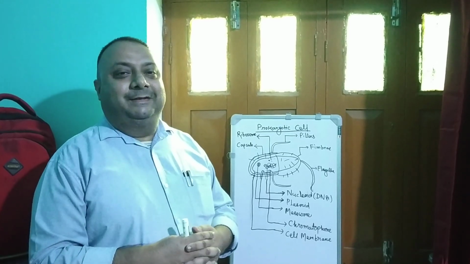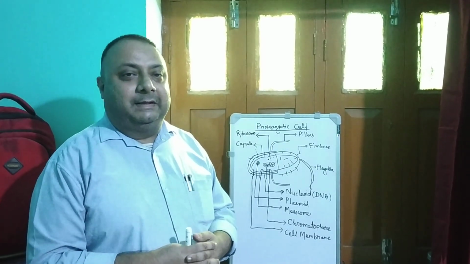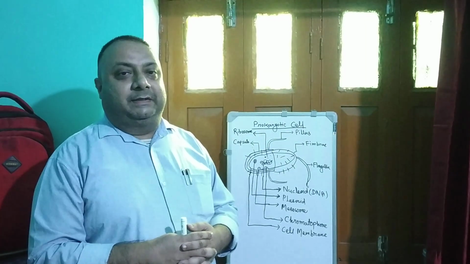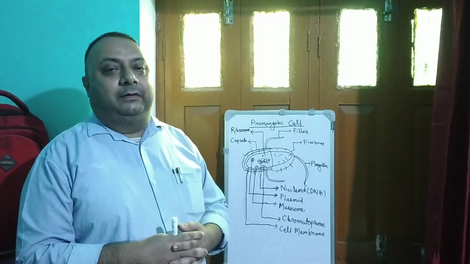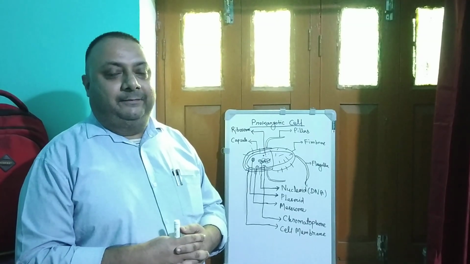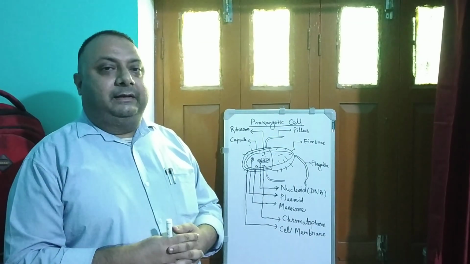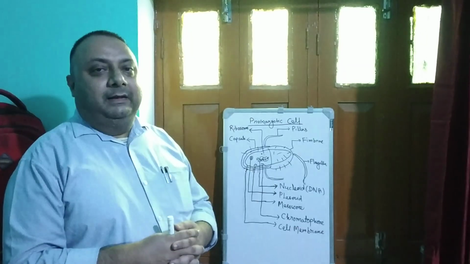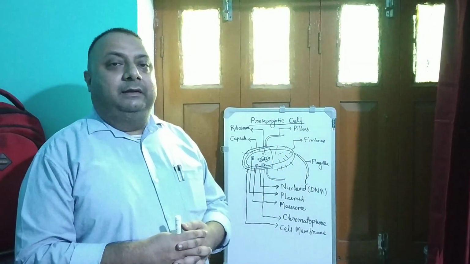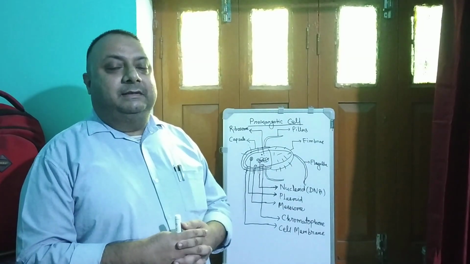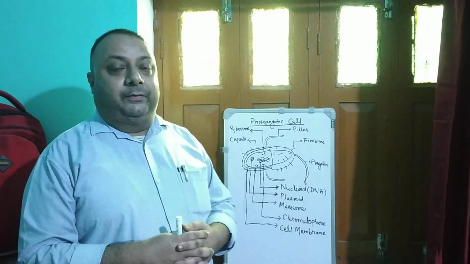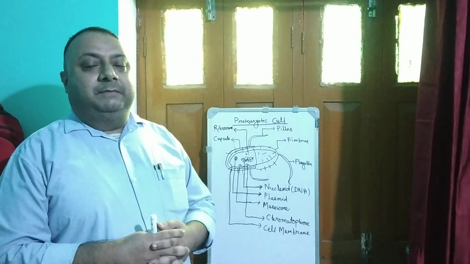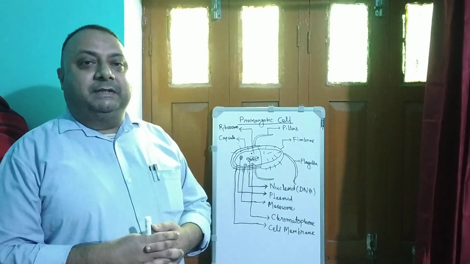Good morning, students. Today we are going to understand the prokaryotic cell, which is part of our chapter, the cell, the fundamental unit of life. So let us understand the prokaryotic cell. In prokaryotic cell, pro means before and karyo means nucleus. It means it is a primitive nucleus.